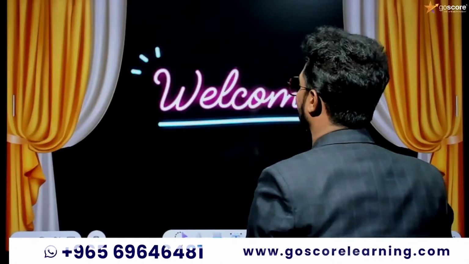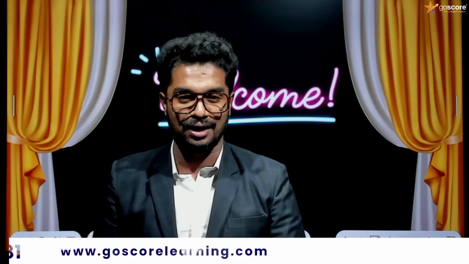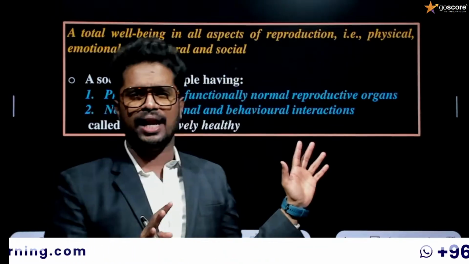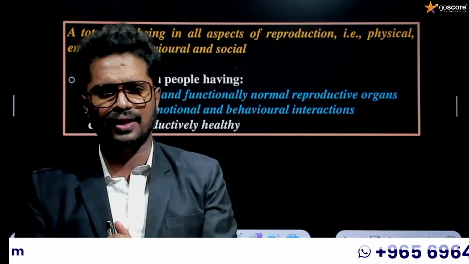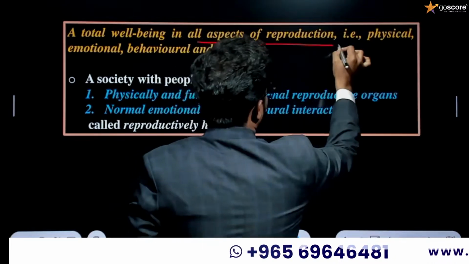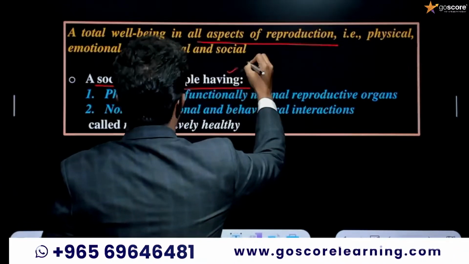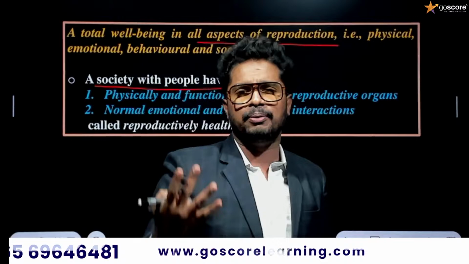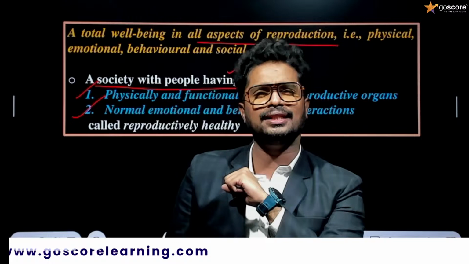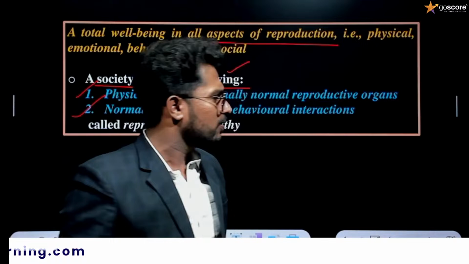Again, I'm welcoming you all to the world of Go Score Learning live classes. Here we discussed the major definition regarding reproductive health. Do you have any confusion regarding that? We discussed total well-being in all aspects of reproduction, that is physical, emotional, behavioral and social. A society with people having physically normal, functioning reproductive organs, and at the same time normal emotional and behavioral interaction, is considered a reproductively healthy society. I already discussed that, so there is no need to discuss it again and again.